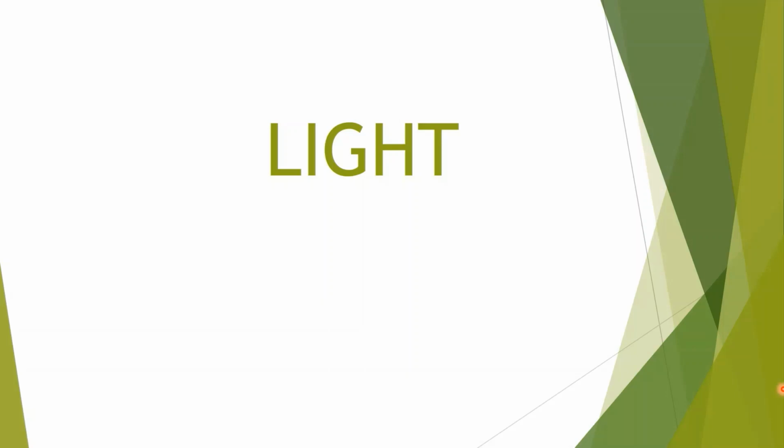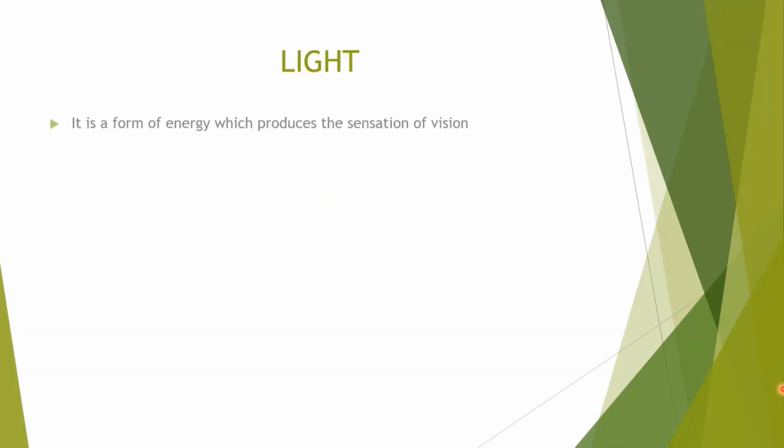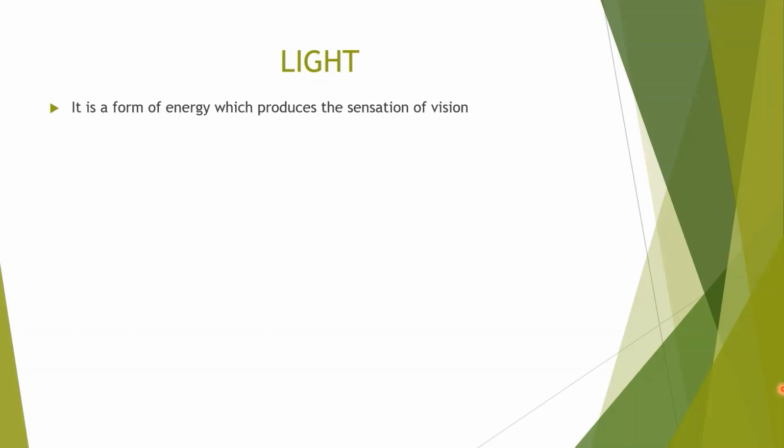When we are talking about light, one point comes to our mind: what is light? Light is the form of energy which produces the sensation of vision.